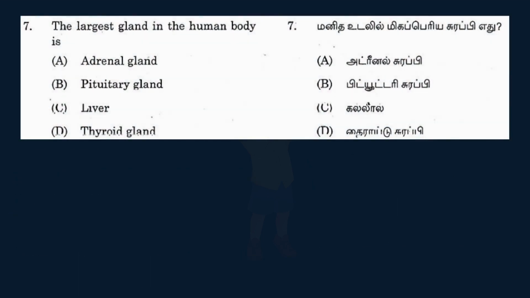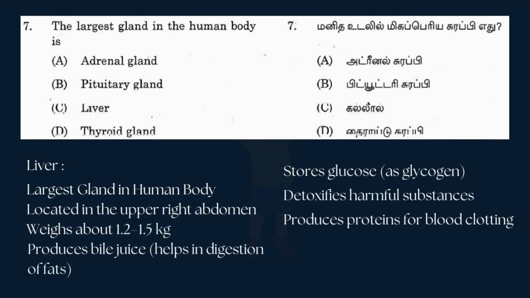The largest gland in the human body is: and the options are A. Adrenal gland, B. Pituitary gland, C. Liver, D. Thyroid gland. And the answer is C. Liver. And now we see some details about liver.